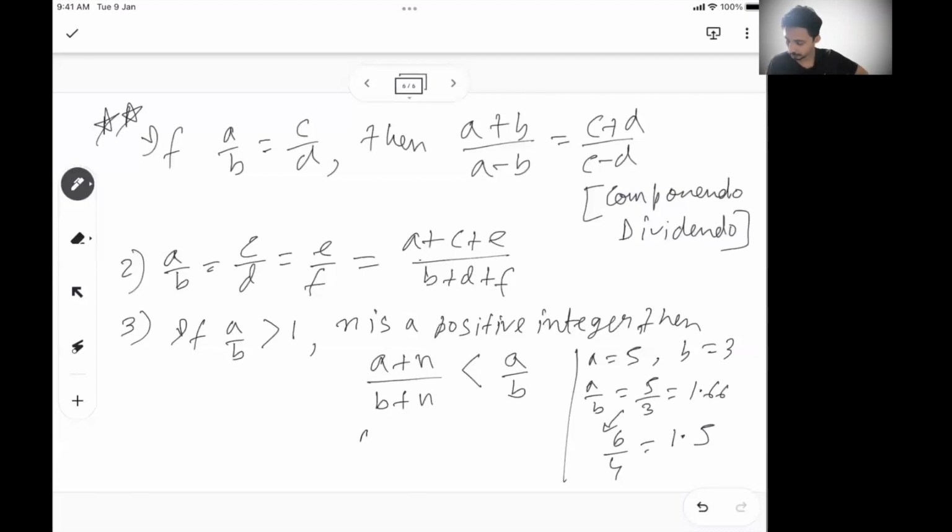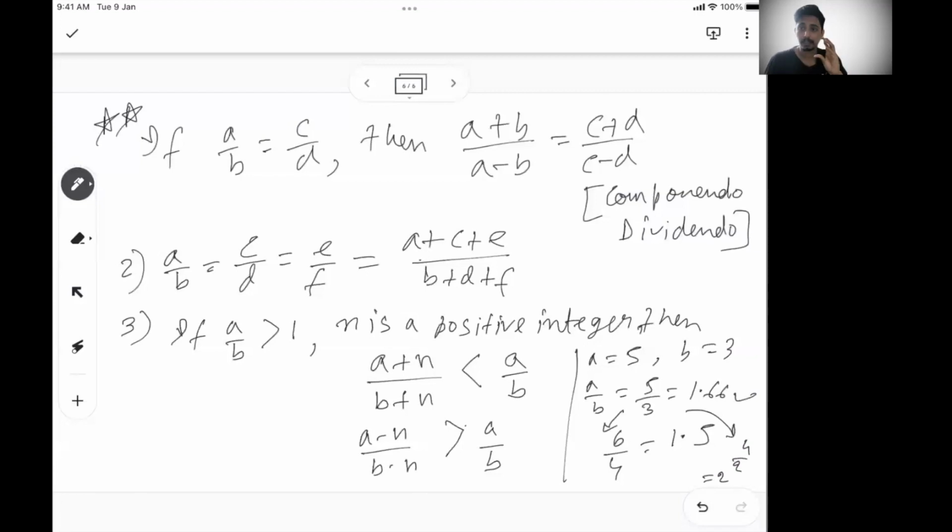Similarly, I can write (A minus n) by (B minus n) should be greater than A by B. You can use the same example. If you subtract 1, you will get 4 by 2, which is 2, which is more than 1.66. So yeah, you can see this easily.